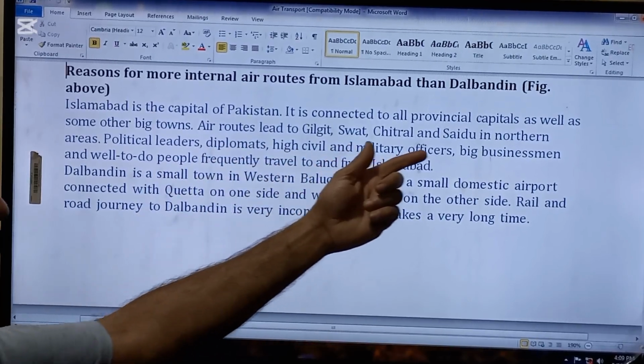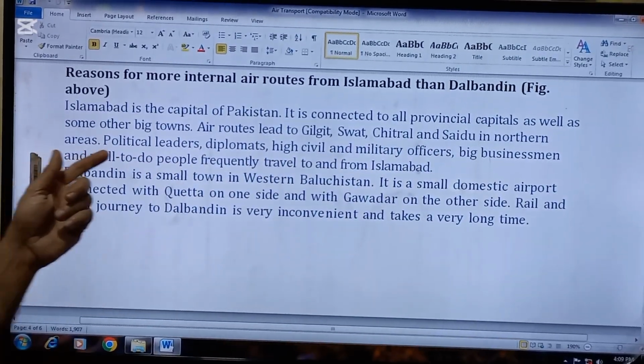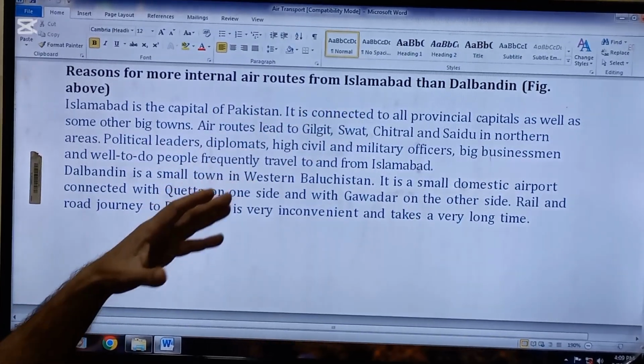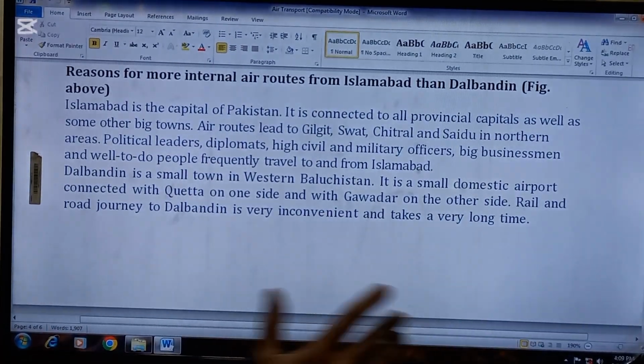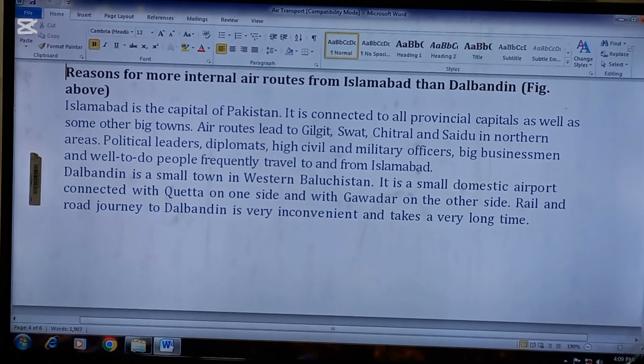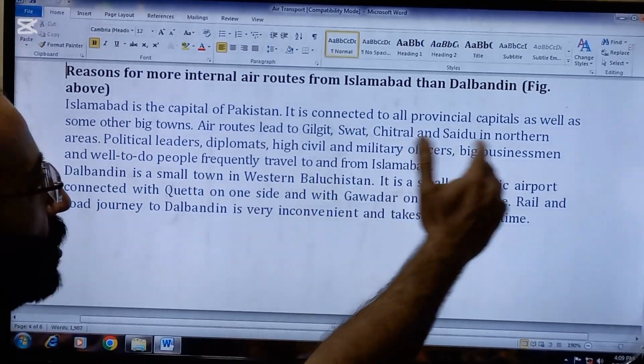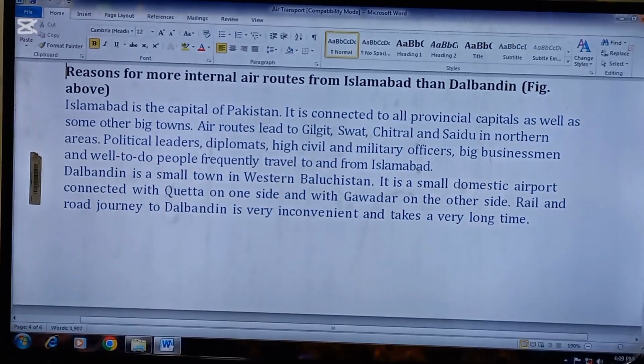It is connected to all provincial capitals as well as some other big towns. So this is the first point. That's why from Islamabad more local traffic moves. कि पाकिस्तान जो इस्लामाबाद है that is the capital of Pakistan and which is also connected to all the big cities of Pakistan.